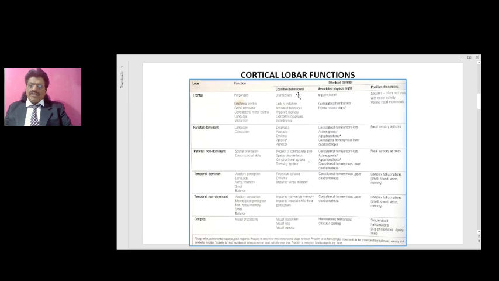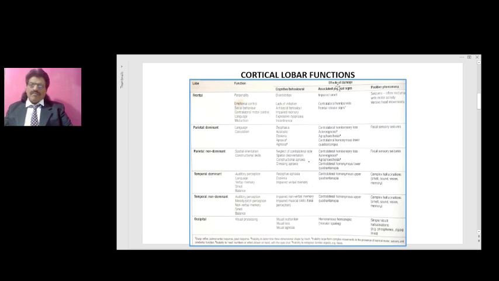So what are the effects of damage to the temporal dominant cortex? We will talk about cognitive behavioral aspects. They will have receptive aphasia. Wernicke's area is responsible for understanding of speech. So when there is a lesion in the temporal area, understanding of speech, comprehension, is lost. They cannot understand, and they cannot repeat also because the adjoining arcuate fasciculus gets affected, but they can speak well. Fluent but nonsense speech is receptive dysphasia. They can have dyslexia, difficulty in reading, and impaired verbal memory to do with the language.